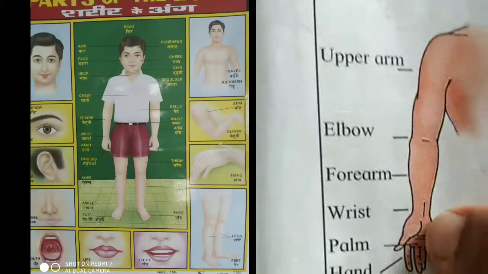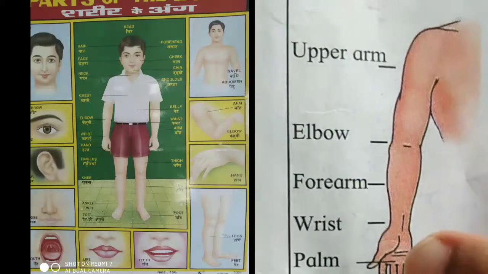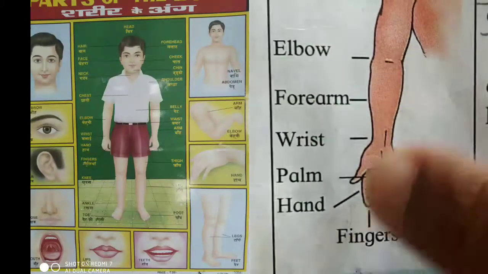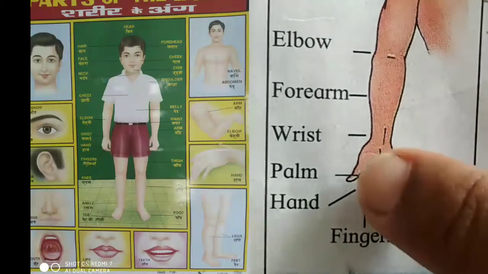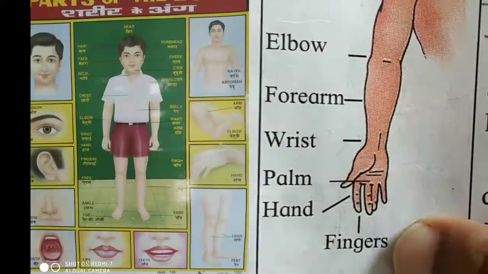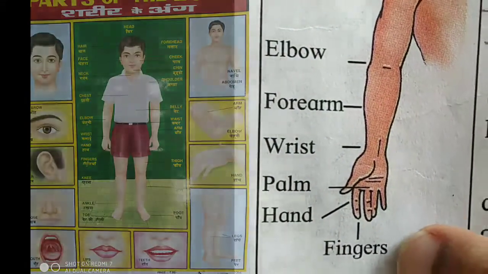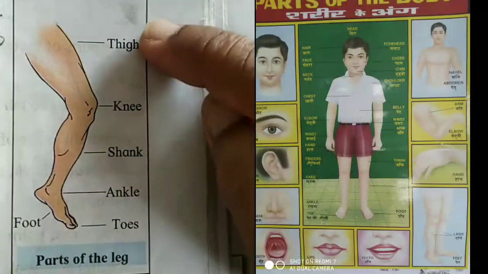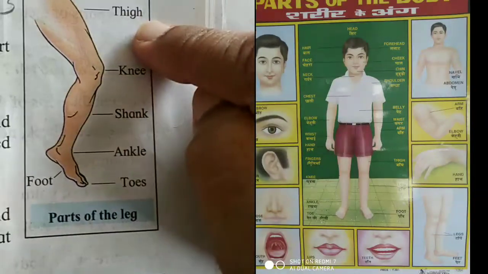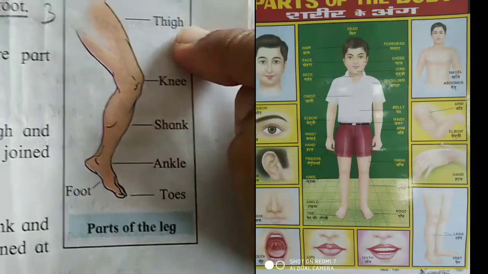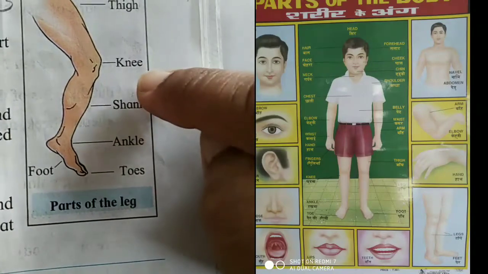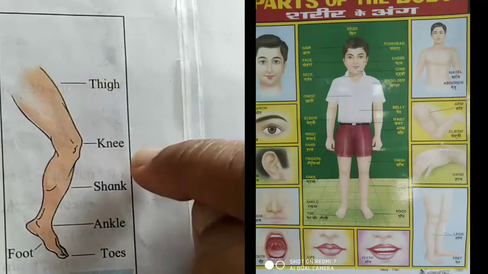This is called palm, P-A-L-M, palm. This is called hand, H-A-N-D, hand. These are called fingers, F-I-N-G-E-R-S, fingers. These are the parts of the legs. Let us study the parts of the legs. This is called thigh, T-H-I-G-H, thigh. This part is called knee, K-N-E-E, knee.